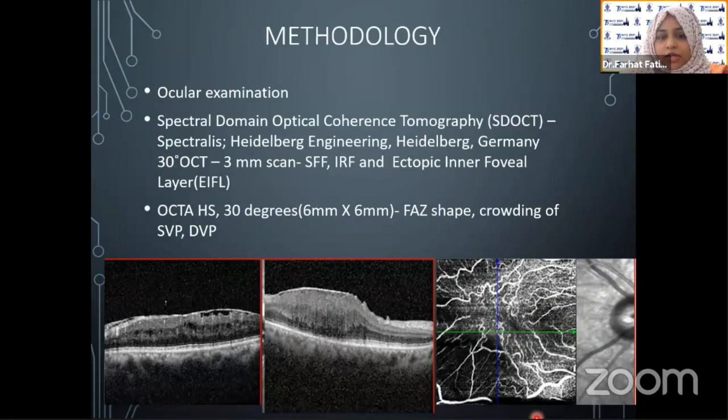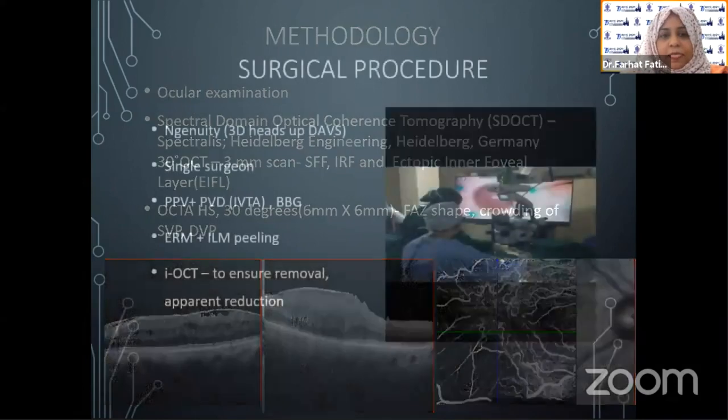SD-OCT was performed, 30-degree OCT, 3 mm scan. We looked for subfoveal fluid, intraretinal fluid, and ectopic inner foveal layers. OCTA 30-degree scan was done. We looked for foveal avascular zone and crowding of superficial vascular plexus and deep vascular plexus.